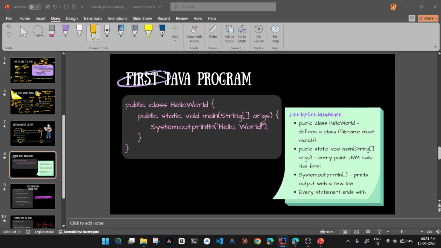Public static void main, and inside that you need to give string arguments. I'll explain what these are later, I'll just type. So just know this is the main function. Every class needs a main function, every program needs a main function, and there can be only one main function. Okay, so I'll give System.out.println, and I'll give the very basic programming Hello World.